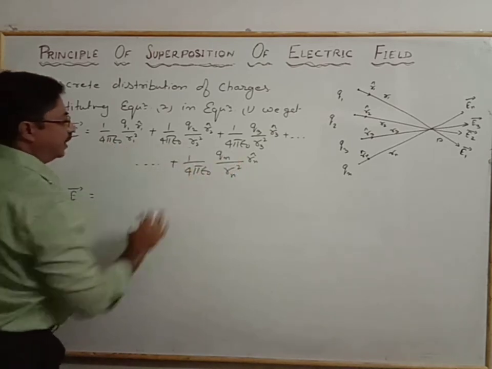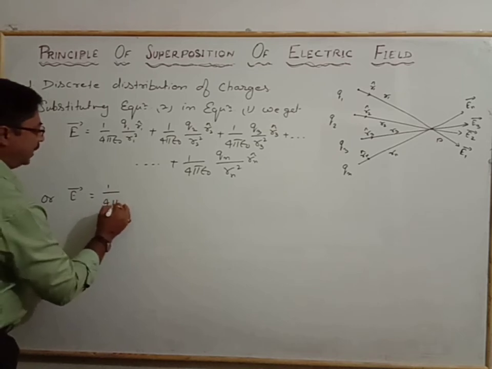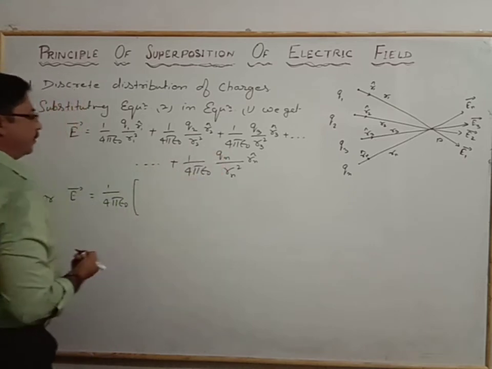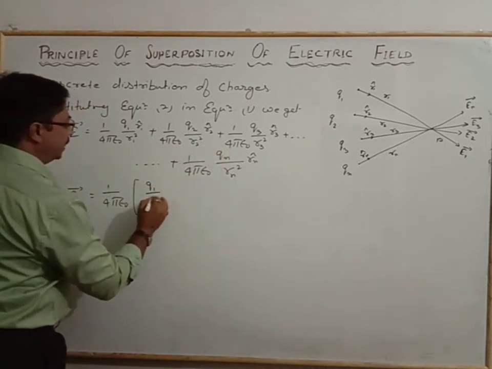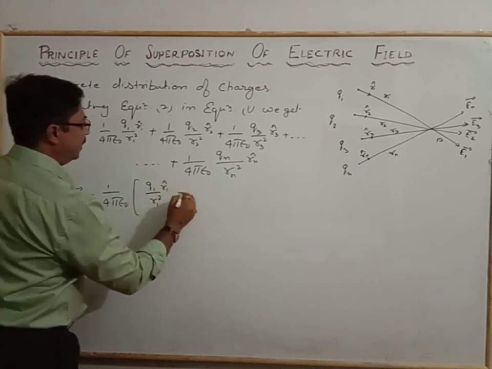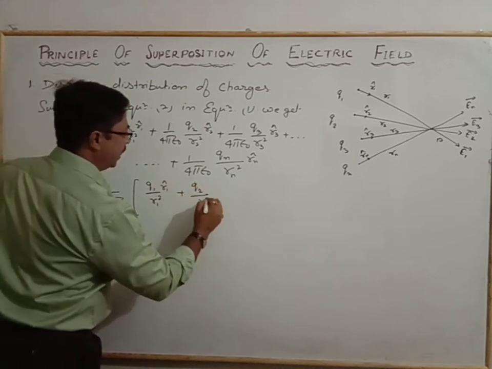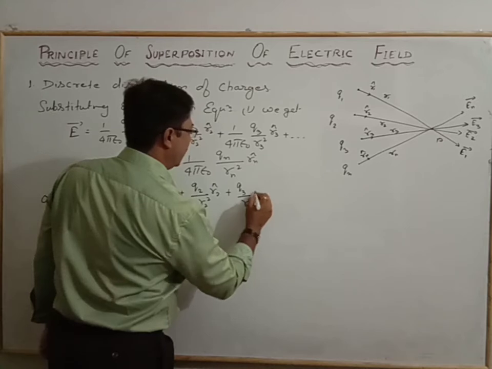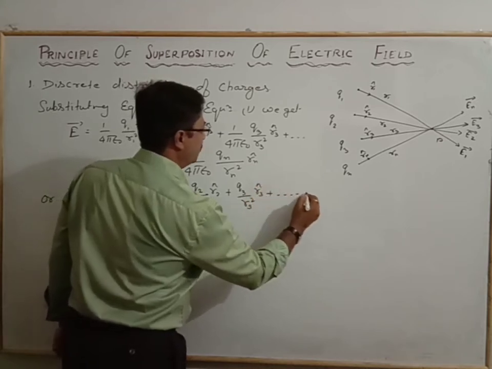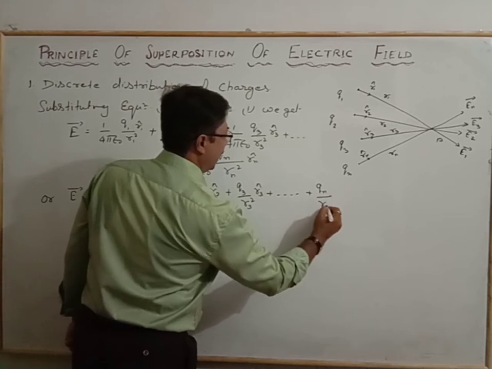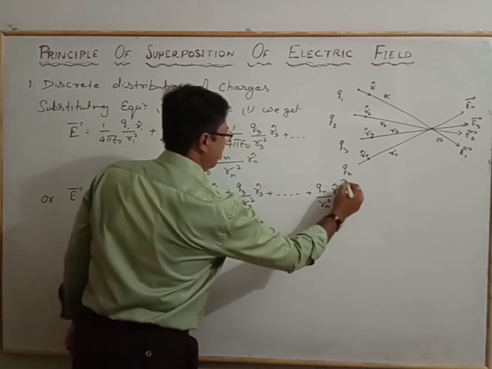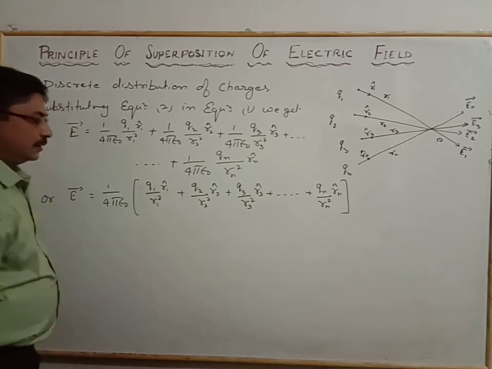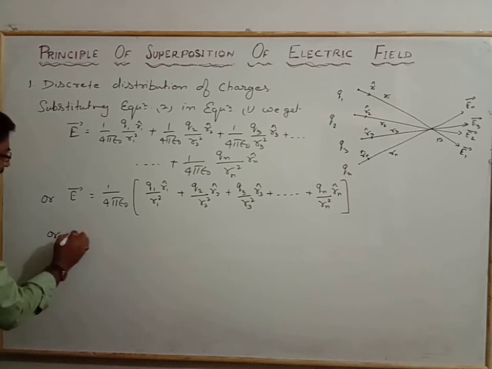Now the common factor we will take out, so it is written as 1 by 4 pi epsilon naught, and these are common in each term. We will observe this. So here Q1 by R1 square to the R1 unit cap, plus Q2 by R2 square to the R2 unit cap, plus Q3 by R3 square to the R3 unit cap, plus up to Qn by Rn square to the Rn unit cap.